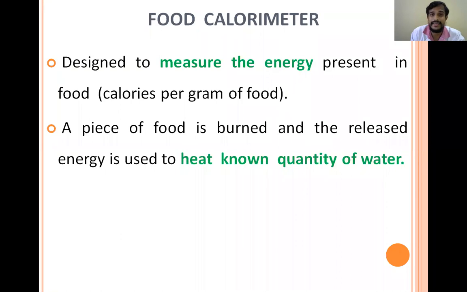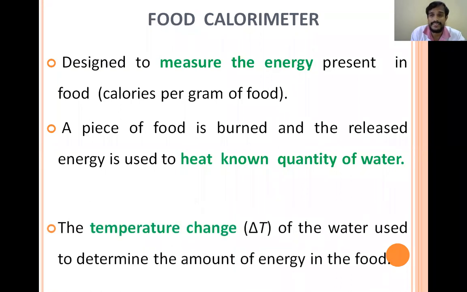When the water is heated, there will be a temperature change. There will be an increase in the temperature of the water, and this will determine the amount of energy. So the rise in temperature of the water is directly proportional to the heat released, and the heat released is directly proportional to the energy released by burning the piece of food. So this is the principle of the food calorimeter. It is a calorimeter because it is estimating the calories in the food.